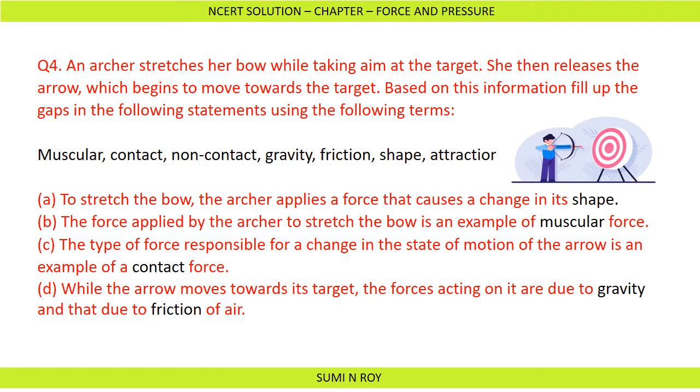Next, while the arrow moves towards its target, the forces acting on it are due to gravity and due to friction of air. There are two forces acting, and because of that the arrow is moving. The two forces acting are gravity and friction. Next question.